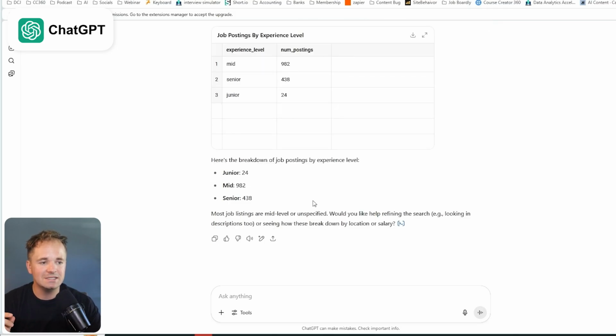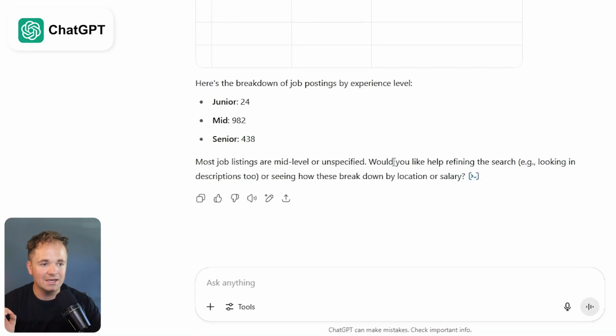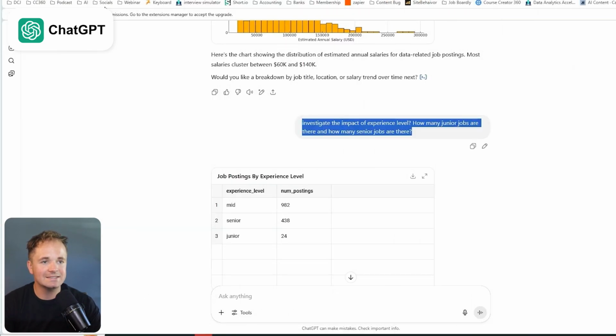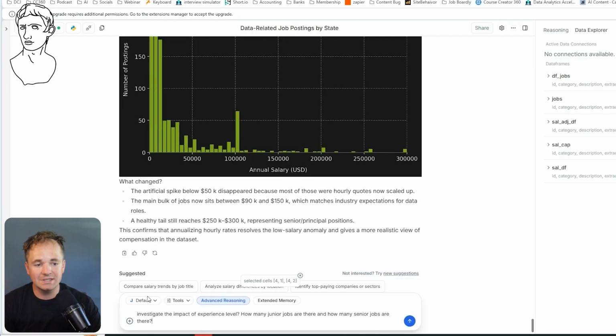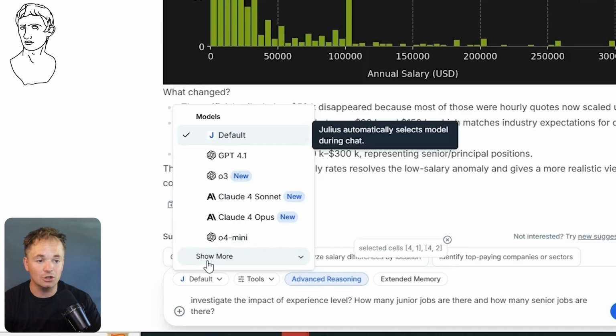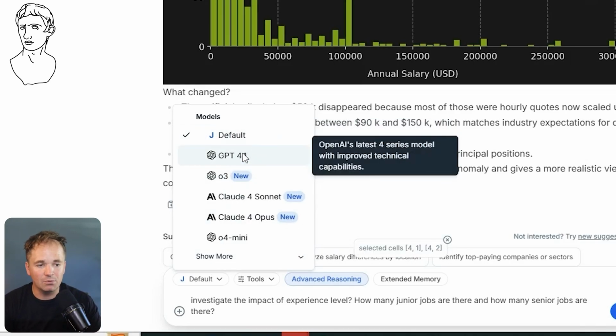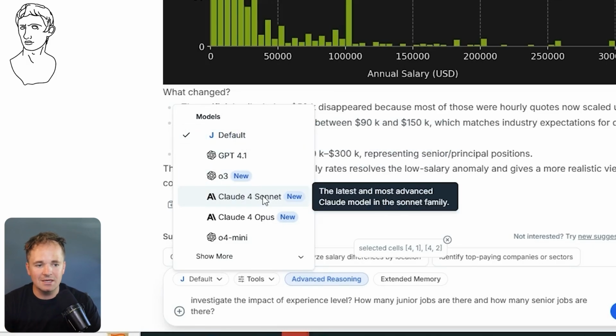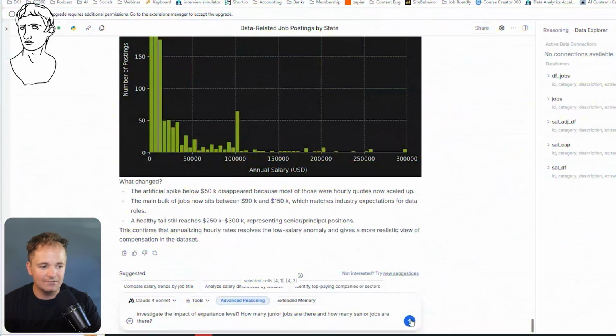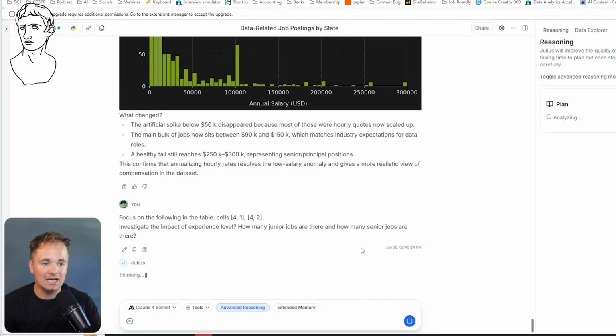This is what ChatGPT says. It says, here's the breakdown of the experience level. Junior 24, mid 982, and senior 43. Let's go ahead and ask the exact same question to Julius AI over here. One of the things I really like about Julius AI is you can also switch to any model you'd like at any time. For example, we've been using the Julius default right now, where Julius decides what model is best for you. I'm going to check out Claude 4 Sonnet, because I've heard really good things about it, and test it out for this question.